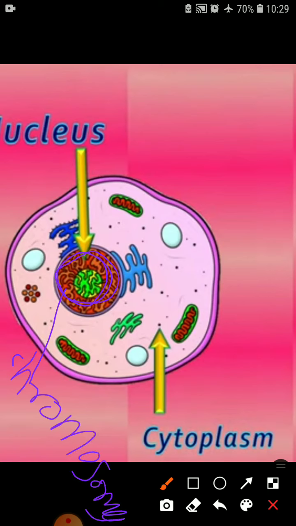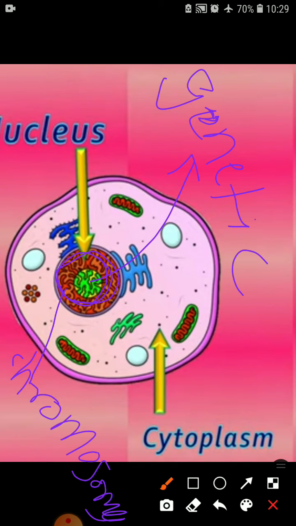Fine. And this green structure is known as genetic material, which means DNA and RNA. So in the center of the nucleus is the genetic material, and surrounding the genetic material are the red thread-like structures known as chromosomes. Fine.